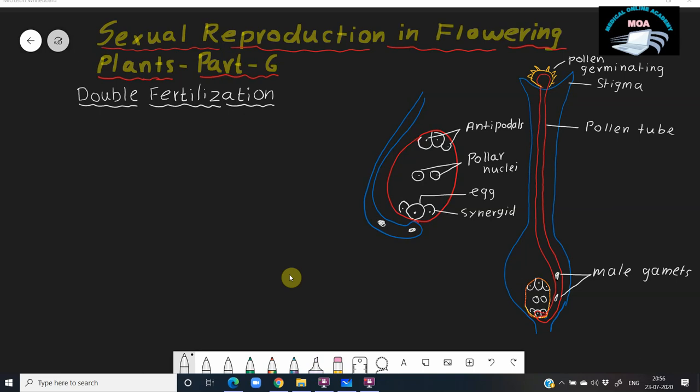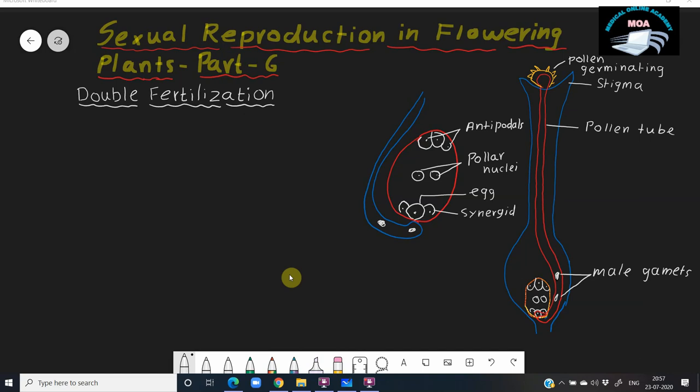First cell, second cell, third cell, fourth cell, fifth cell, sixth cell, and this is the largest cell, called the central cell. The 3 cells present at the micropylar end are known as the egg apparatus. This egg apparatus has a central haploid egg, and on either side of the egg you can see the synergids. At the opposite, or chalazal end, you can see 3 antipodals. These cells are haploid. The 2 nuclei present in the central cell, not cells, are known as the polar nuclei. This is the structure of the female gametophyte, and this is the male gametophyte.